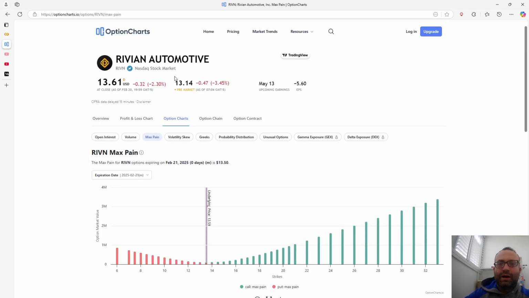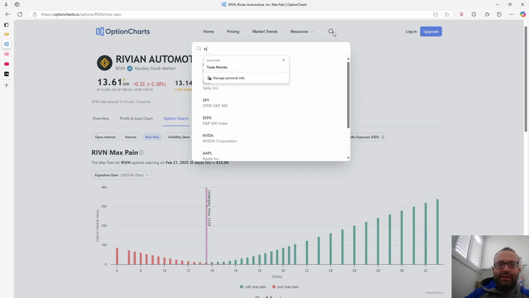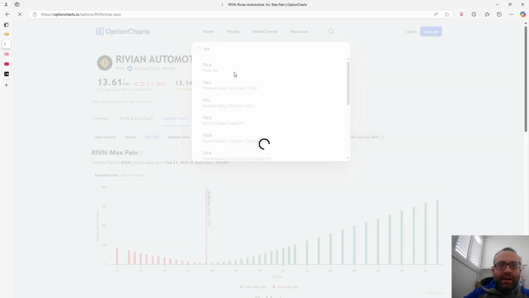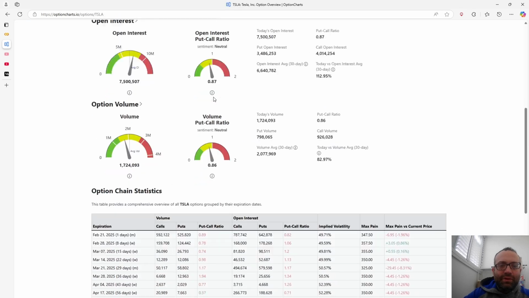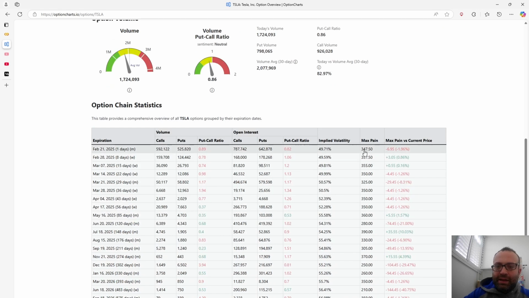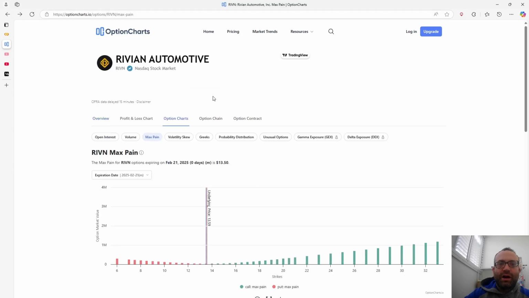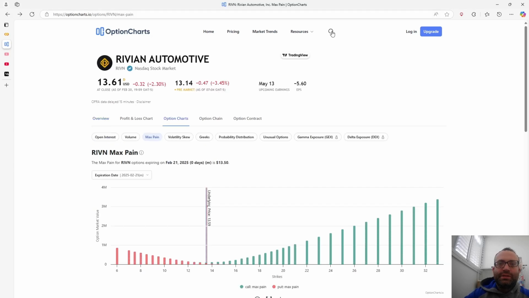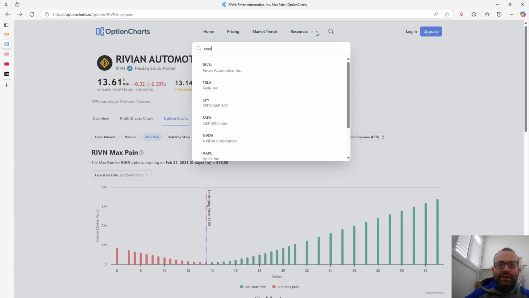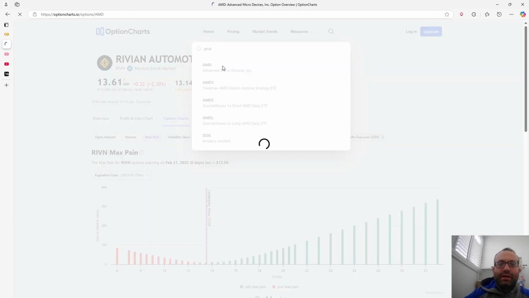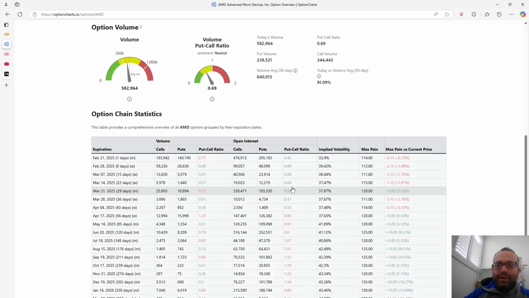So if I do, let's say Tesla, you see if you go to max pain, you see 347.5. Okay. And now this is just the option charts version, and if I go to AMD, you see it's 114. So we got that right.